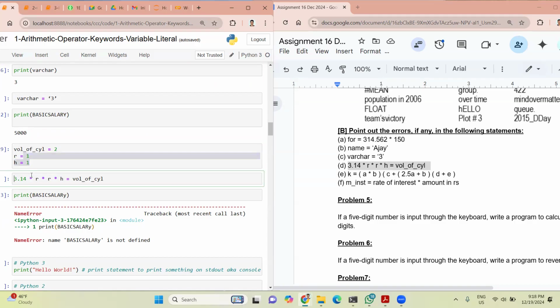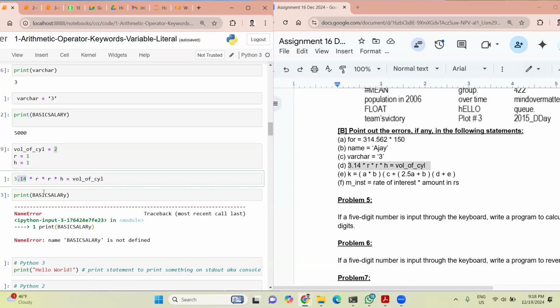See, it is 1, so it will be 3.14, then again multiplied by 1, so it will be 3.14 again, and then it will be multiplied by 1 again, so it will be 3.14. So what will happen now? It will try to put some value, what is stored on this, that is 2. It will try to store 2 on this 3.14.